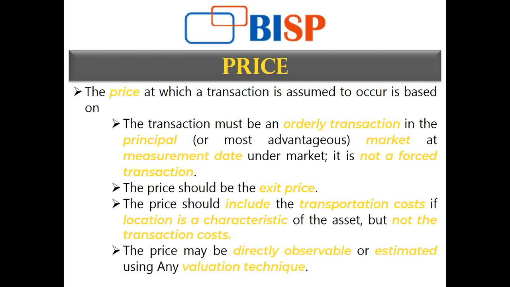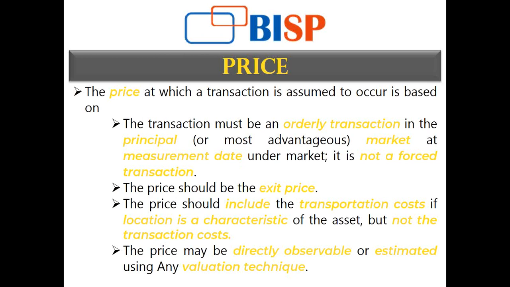Transportation cost and transaction cost are usually the two costs that are incurred when a transaction happens. Transportation cost is being focused on more here, because it is attached to a characteristic of the asset that was present even before the business combination or anything happened.